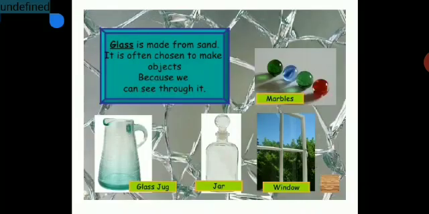And glass is made from sand. It is often chosen to make objects because we can see through it. So where you require to see objects, or you may want to make some fancy, colorful objects, for those you can use glass. Marbles, you must be aware of them. Windows made up of glass, glass jars, perfume bottles made up of glass, a glass jug, and it has a wide application. Many more you can add to this list. So one material can be used to prepare a variety of objects.